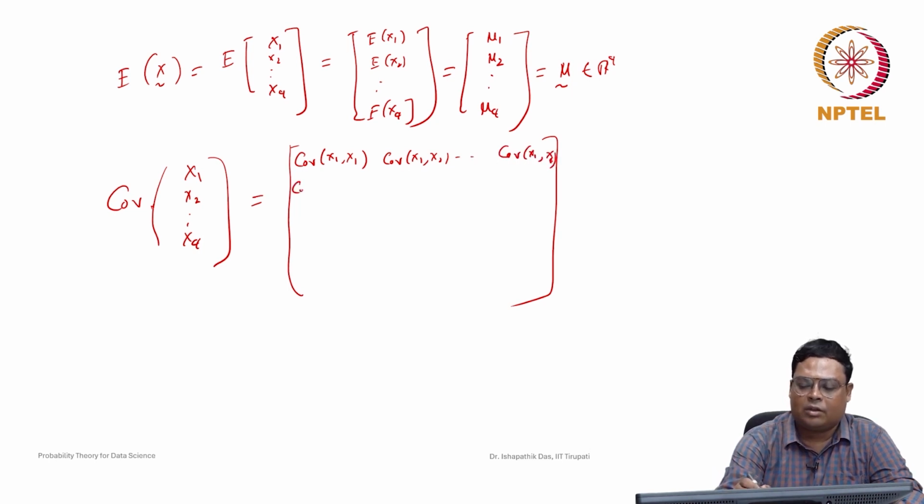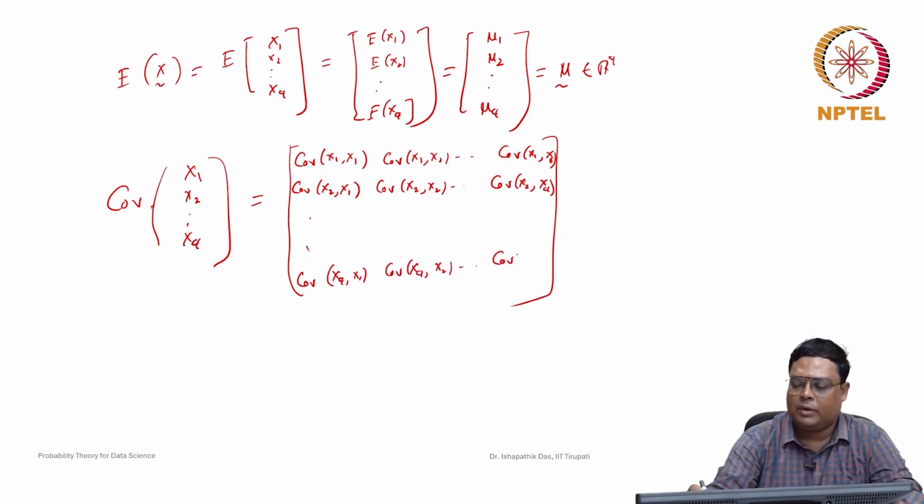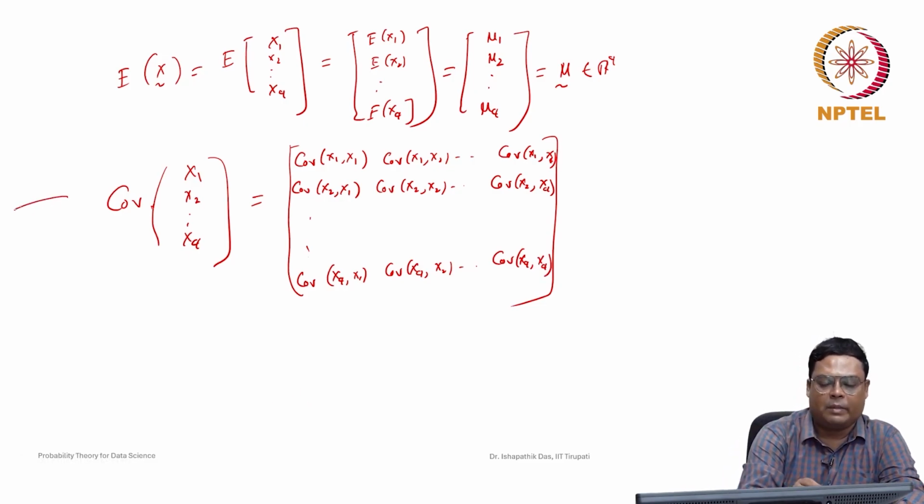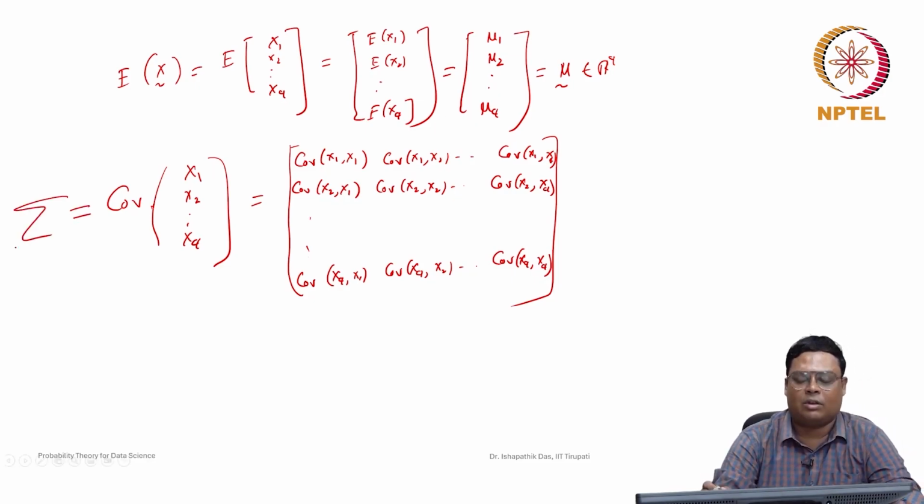Next, the covariance between x2 and x1, the covariance between x2 and x2, up to the covariance between x2 and xq. Finally, the covariance between xq and x1, xq and x2, and xq with xq. This matrix we denote by sigma. It is just a notation only.